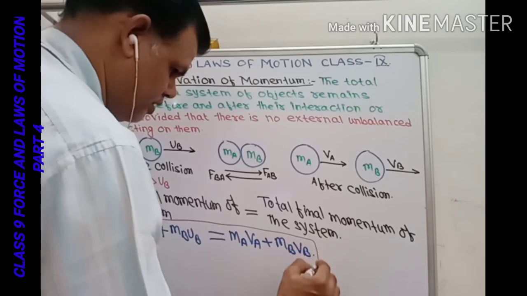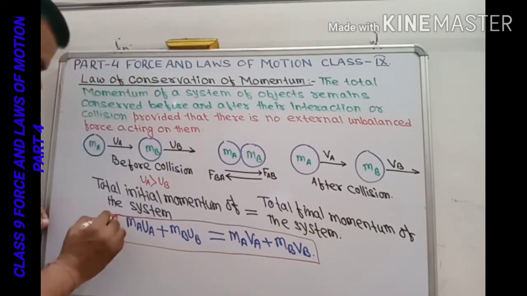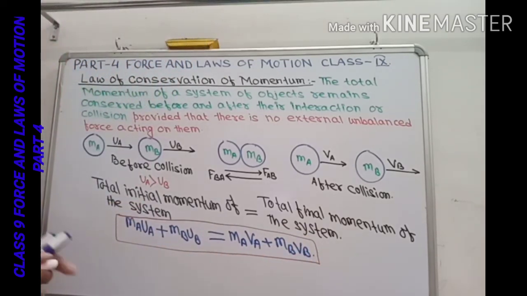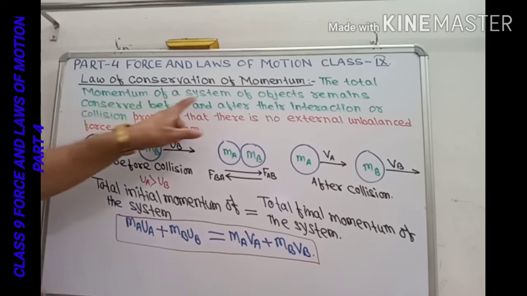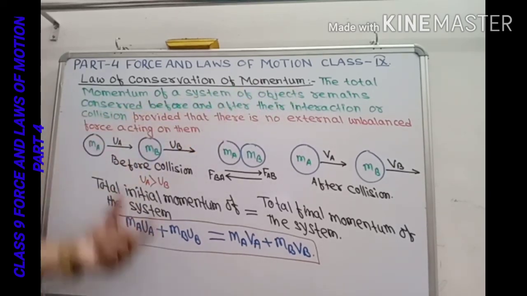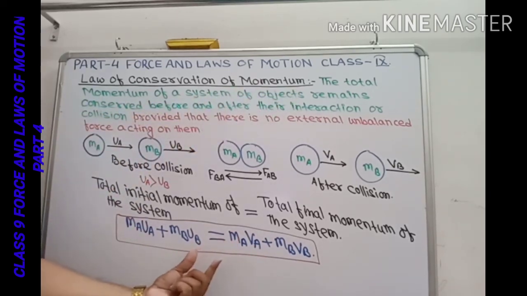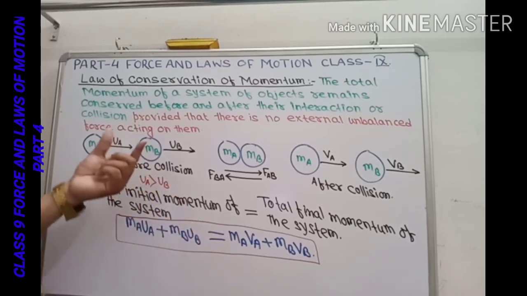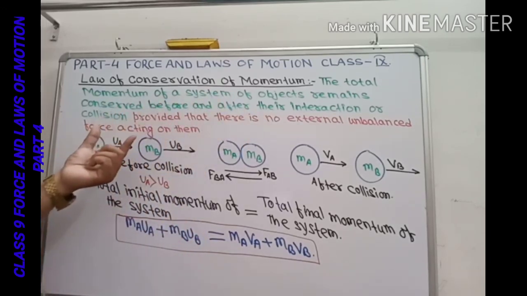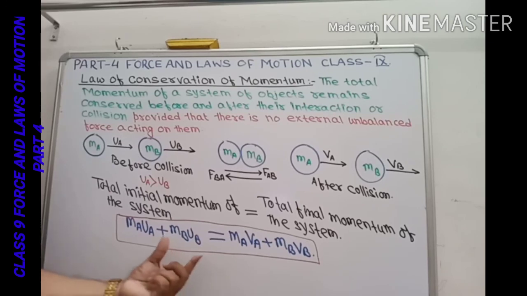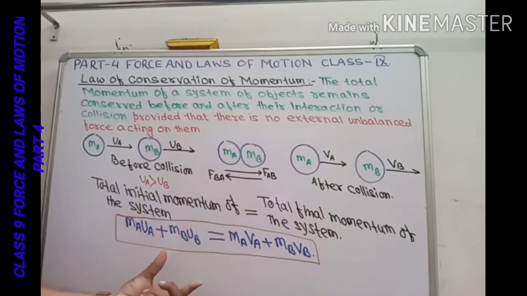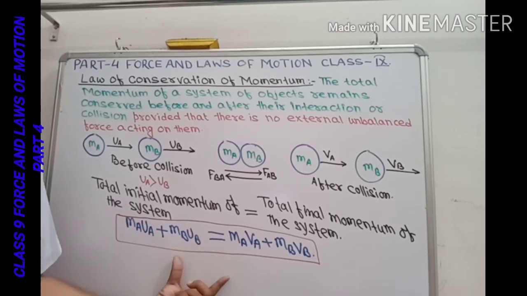So this is the law of conservation of momentum. That is what it states in its definition, that the total momentum of the system of objects remains conserved. That means both are equal before and after the interaction or collision, provided that no external unbalanced force is applied on it. Now we have got this. Now we have to prove how it is correct.